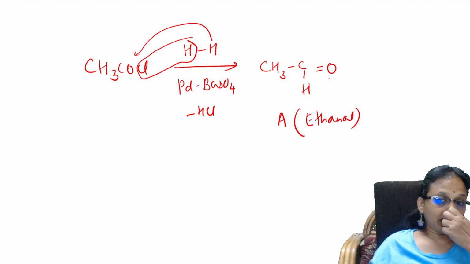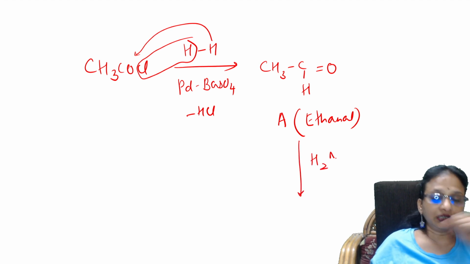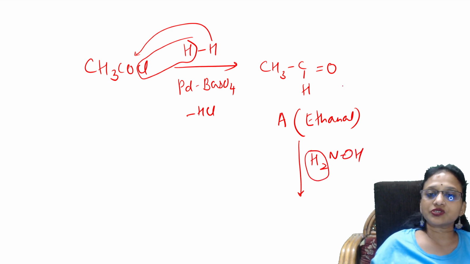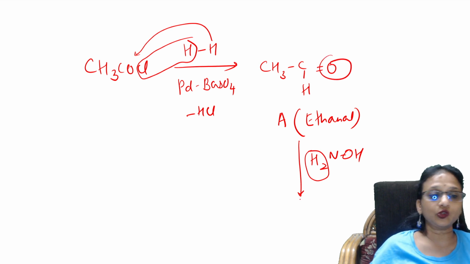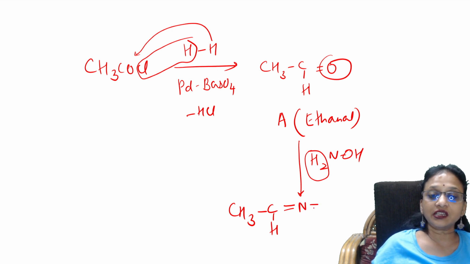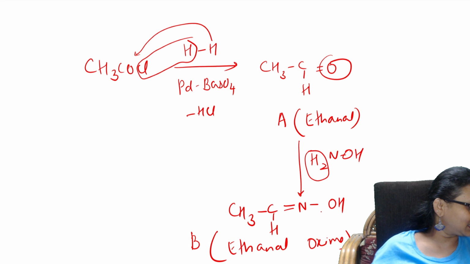Done. Now what are you doing to this ethanal? You are going to introduce hydroxylamine, NH2OH rather. It is like this. So what will happen? This hydrogen and this oxygen are lost and you will be getting a compound. Just join both of them. You will be getting CH3 is here, CH is here, and your double bond, because nitrogen's total number of bonds are 3, nitrogen and OH. What is the name of this compound? This is compound B. That is nothing but ethanal oxime. Oxime means your compound C=N-OH. That is your ethanal oxime.